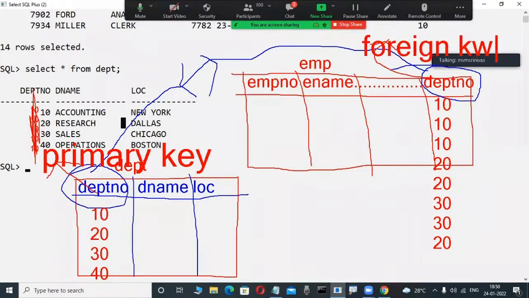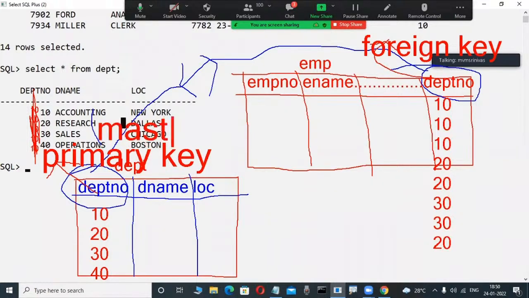Even without any knowledge, in a relational data model, a common column is there. In that common column, if one column does not accept duplicate data, that is the primary key. Whenever a column accepts duplicate data, that is called a foreign key. Whenever a table having a primary key is related to another table's foreign key, this primary key table is also called the master table.